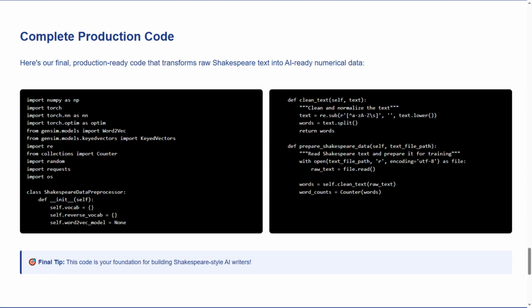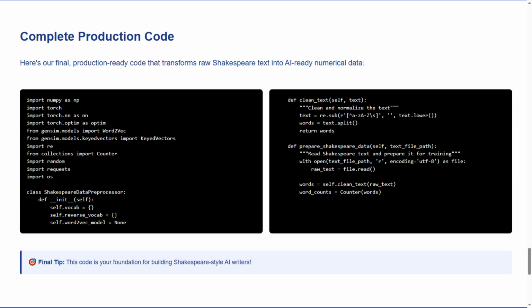Behold, your complete, production-ready Shakespeare data processor. This isn't just a learning exercise. This is professional-grade code that could power real AI applications. Our code includes all the imports, the complete class with cleaning functions, vocabulary creation, and text-to-number conversion. Every line works together like instruments in an orchestra, creating beautiful harmony from chaos.